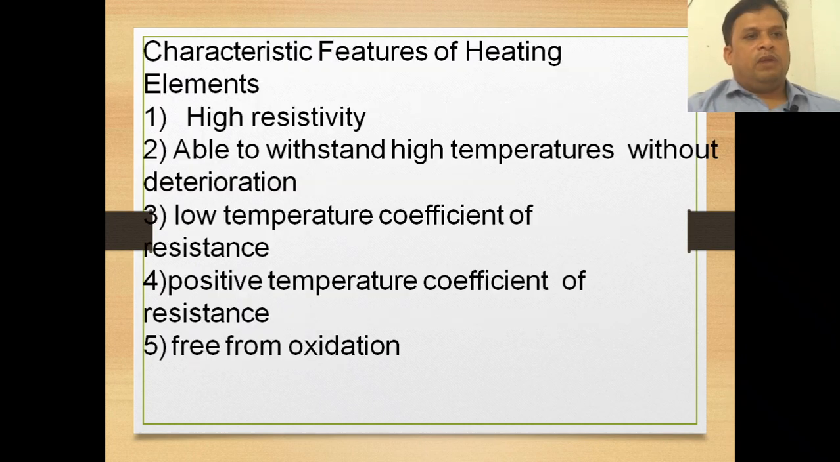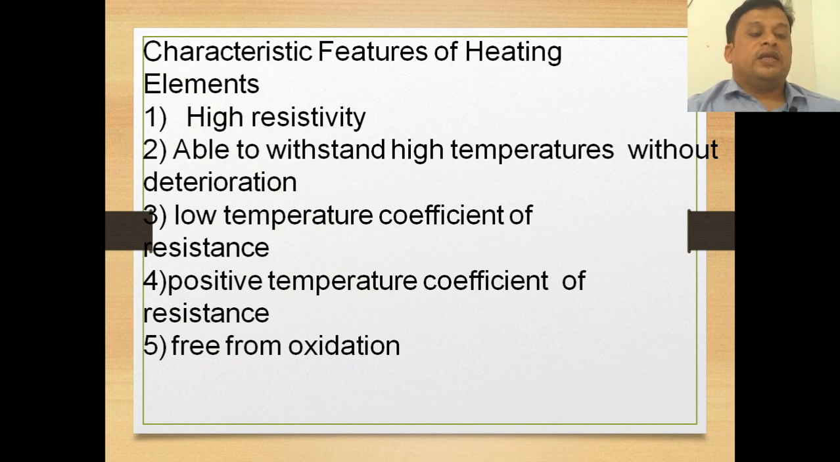Now coming to the main characteristic features of heating elements. What are they? High resistivity: it should have a high resistivity so as to oppose the current and be able to withstand high temperatures without deterioration. Why? Because the ability to withstand temperature should be high, otherwise it will be more fragile. And a low temperature coefficient of resistance should be used. So, low temperature coefficient of resistance and high resistivity.